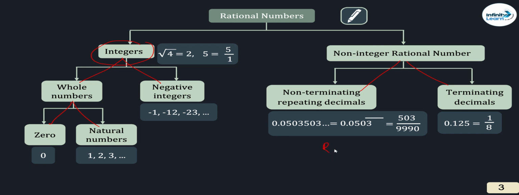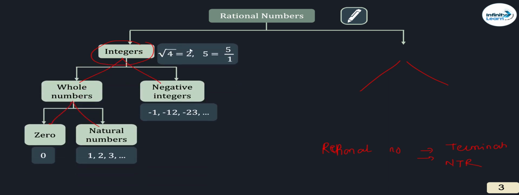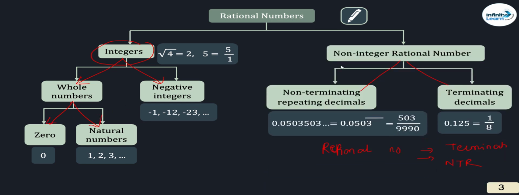Rational numbers के दो classifications, terminating and non-terminating repeating. इसको ऐसा बोल सकते हैं हम लोग. Rational numbers can be classified as terminating and non-terminating repeating. So once again, integers are classified into whole numbers and negative integers. Whole numbers are further classified into 0 and natural numbers. And then non-integers, such as decimal numbers, are non-terminating decimals and terminating decimals.